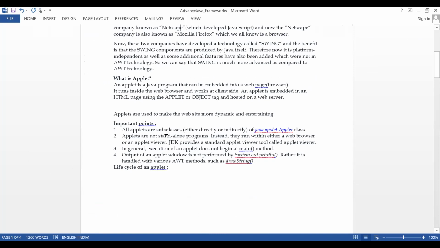All applets are subclasses, either directly or indirectly, of the Java Applet class. So if you want to write an applet, you must extend the java.applet.Applet class. Applets are not standalone programs. Instead, they run with either a web browser or an applet viewer. Got it, guys?